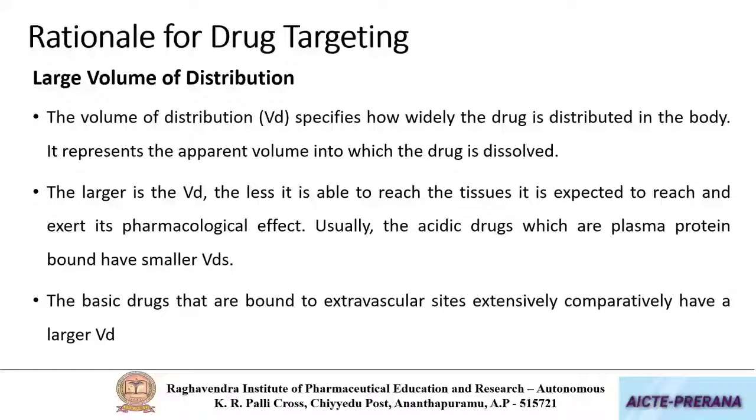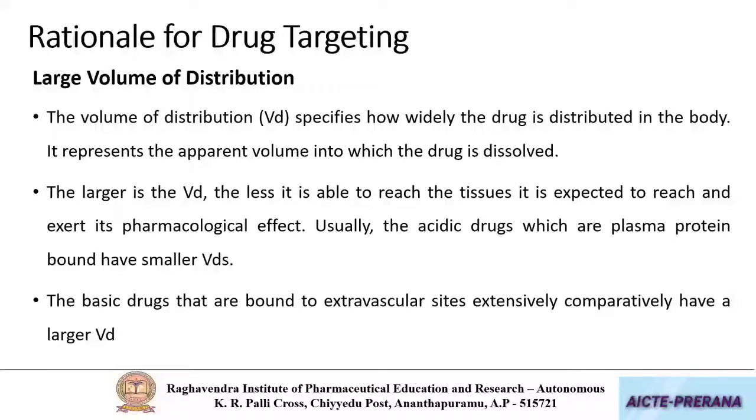Next one, and the important one, and it's a conceptual one: volume of distribution. Drugs which are having a large volume of distribution, their chances of reaching the site of action will be less when compared to drugs with small volume of distribution. Why?